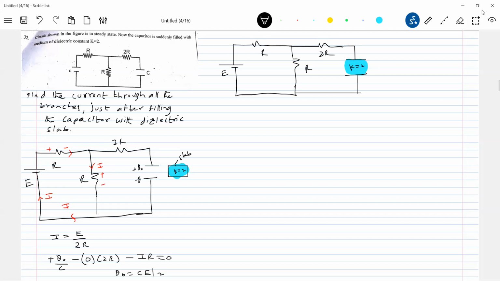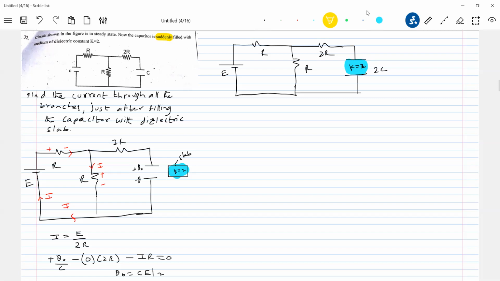Now what can you expect about the capacitance? When you fill up a capacitor fully with a dielectric slab of K, the capacitance will increase by K times, no? So therefore the capacitance here will become 2C. You have to be extra alert here. What do you mean by sudden? I'll underline it in the question: suddenly. What parameters of the capacitor will change? Definitely the capacitance, which will increase by 2 times.